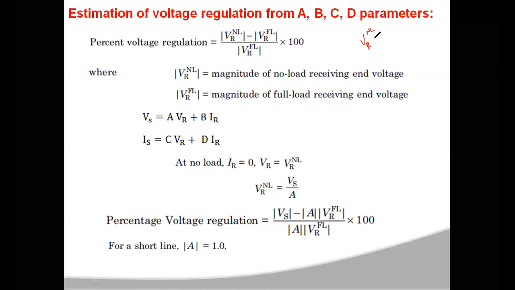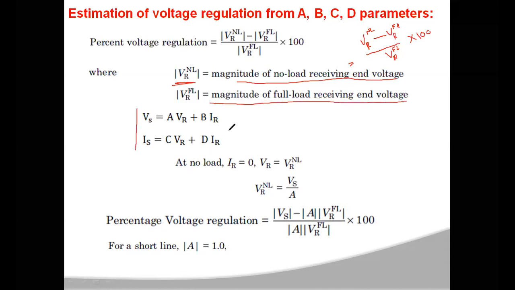That means what is the no load receiving end voltage and what is the full load receiving end voltage, and this change in voltage we call regulation. This is generally expressed as a percentage of your full load voltage. So if you multiply this by 100, you will get the percentage of voltage regulation. From ABCD, see here, VR NL is the magnitude of the no load receiving end voltage, and VR FL is the magnitude of the full load receiving end voltage.